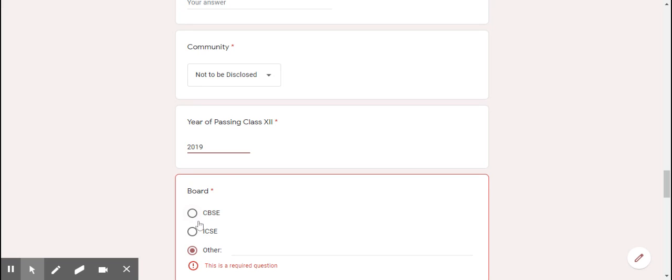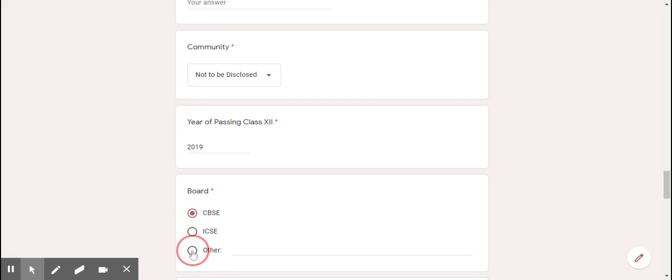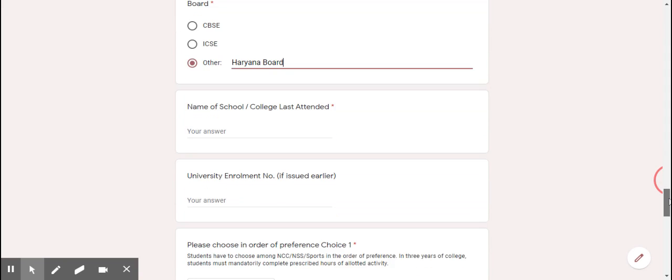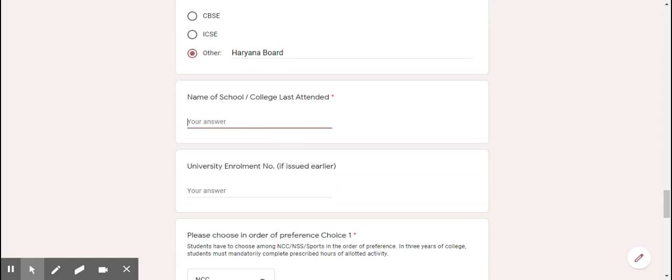My board: CBSE board, ICSE board, or any other board. Suppose I'm from the CBSE board. If I'm from any other board, I need to mention the name, for example, Haryana board. Name of school or college last attended. The name of my school was Ramjas School, so I'll mention the name of the school.